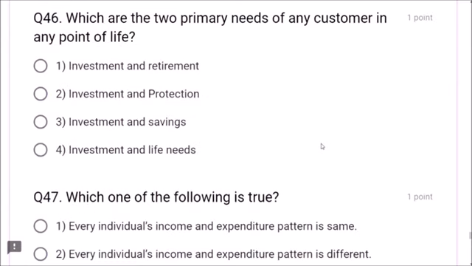Next, question number 46. Which are the 2 primary needs of any customer at any point of life? What does a customer actually need? Investment and retirement? No. Investment and protection? Yes. He needs some protection. Investment and savings, investment and life needs? No. The correct option is investment and protection, friends.